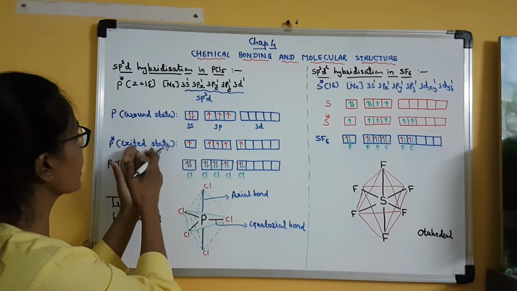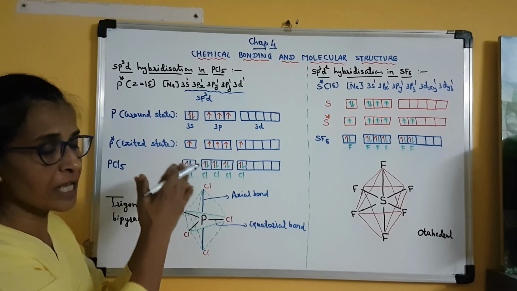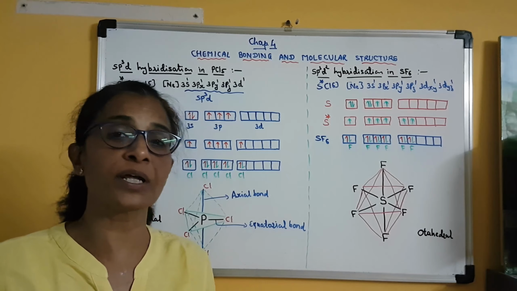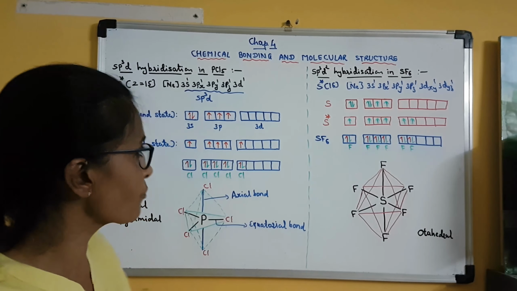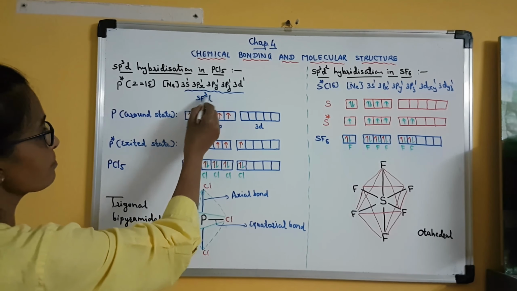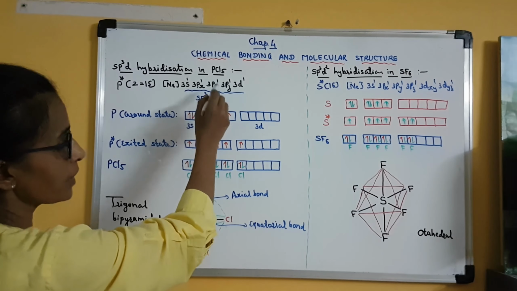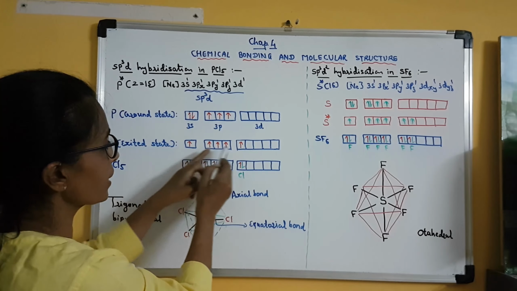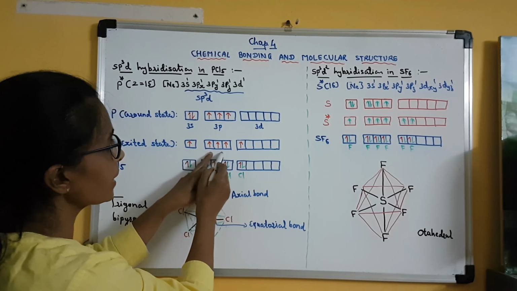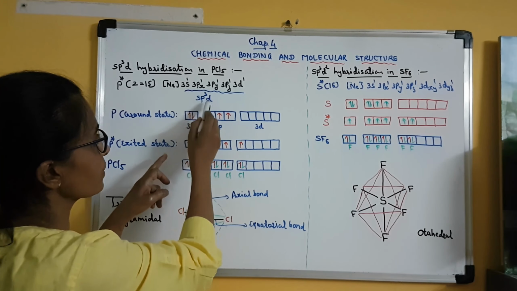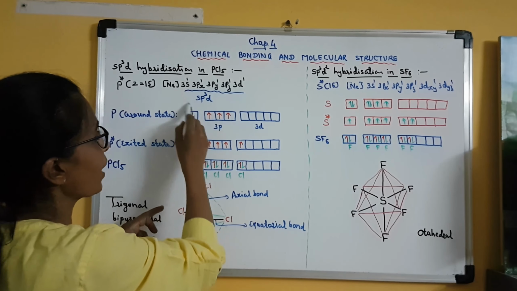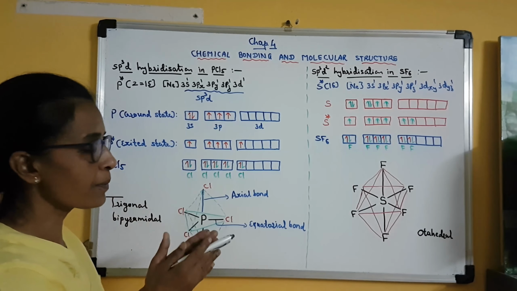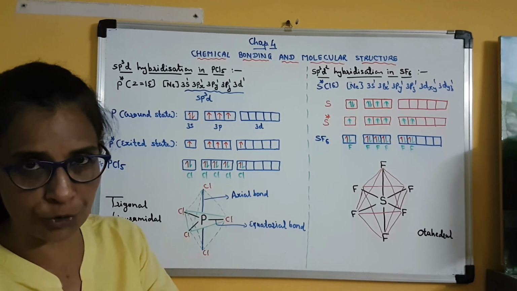5 atomic orbitals of phosphorus are involved in hybridization. So 5 hybrid orbitals will be produced, and these 5 hybrid orbitals are symbolized by sp3d. Clear? There is involvement of 1 s orbital, 1 d orbital and 3 p orbitals. So it is sp3d. So a total of 5 orbitals are involved in hybridization, so 5 hybrid orbitals will be produced.